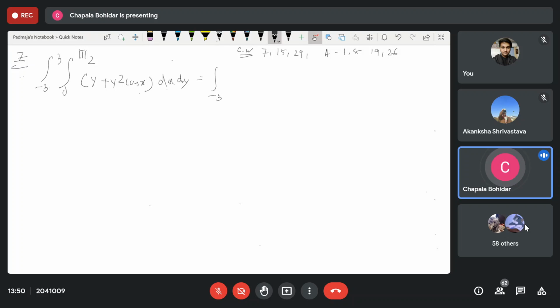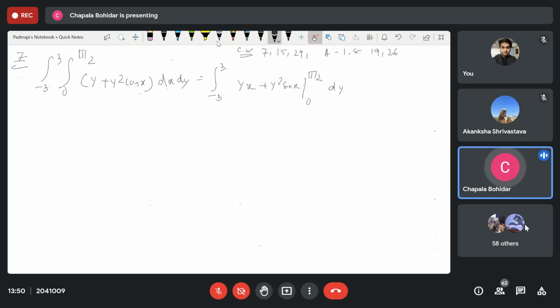From minus 3 to 3, then we get yx plus y square sin x by integrating this. So the limiting value is 0 to pi by 2.